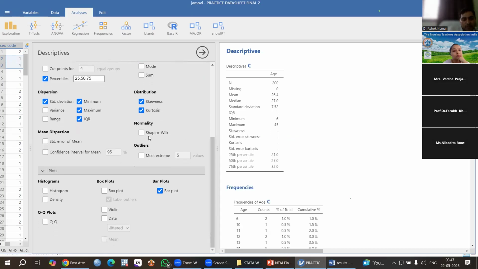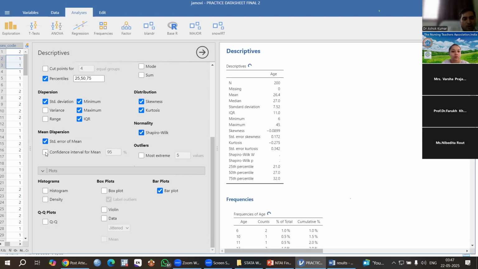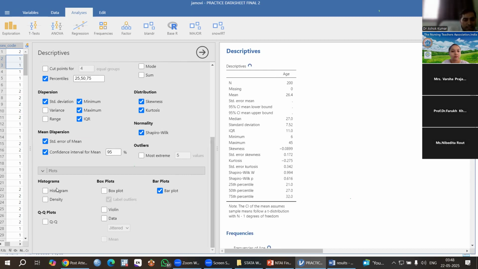Then the Shapiro-Wilk test, standard error of mean, and confidence interval for mean. In plots, you will get histogram, box plot, whatever you want, violin plot, QQ plot, you can get anything. And then you can see here.